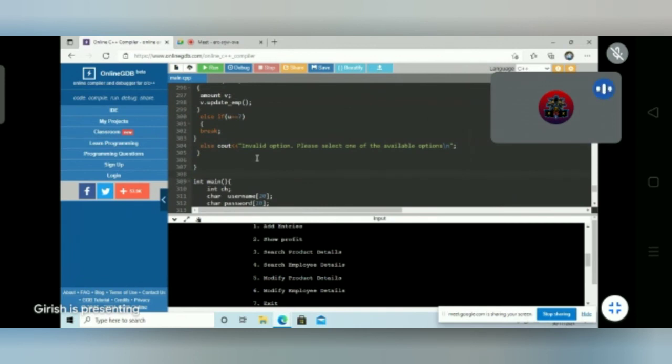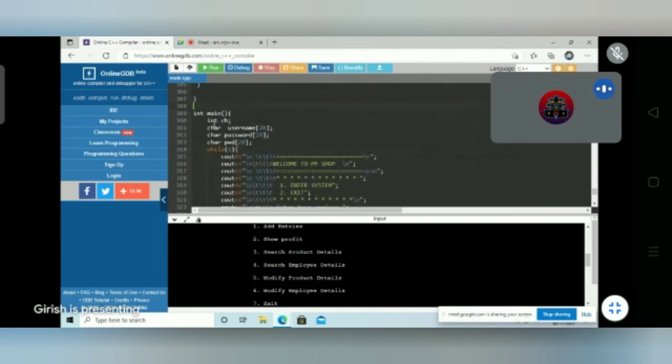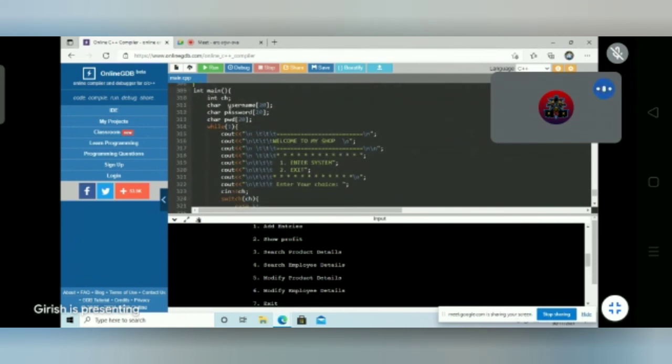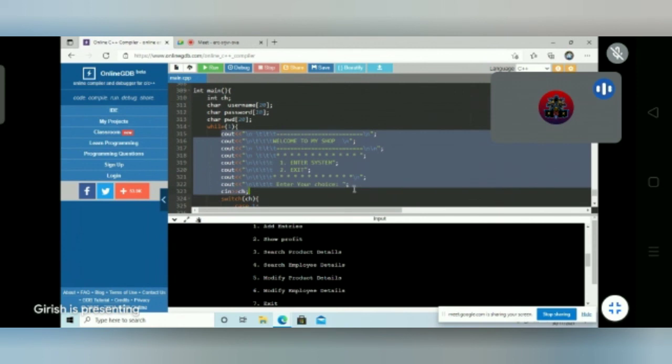And in the main function of our body, we have created an integer variable ch, which will help the user to make the choice. We are displaying the title and the body of our shop using the cout function.